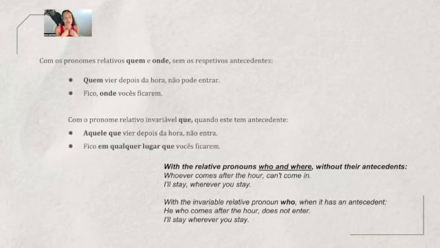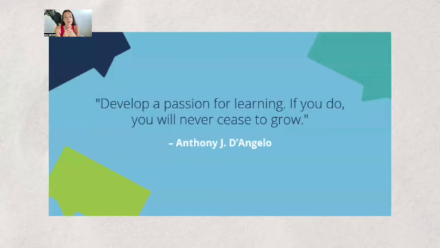This will be something that will come out smoothly while you practice the language, because you develop a passion for learning. If you do it, you'll never cease to grow. It's the idea. You always want more. You always want to know a little bit more of this, and hopefully, meanwhile, enjoy your life.